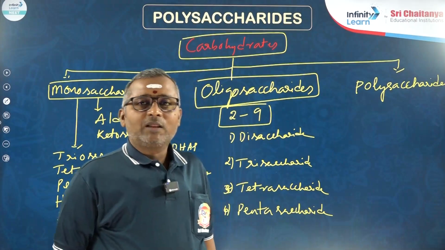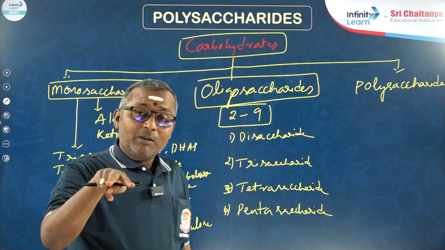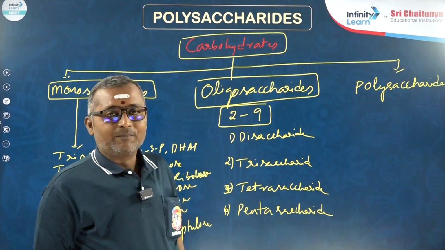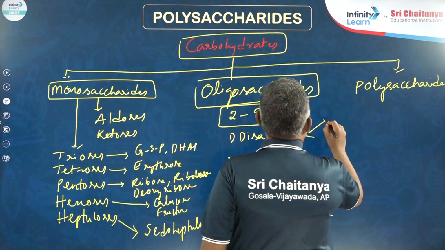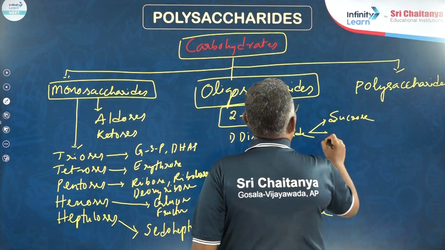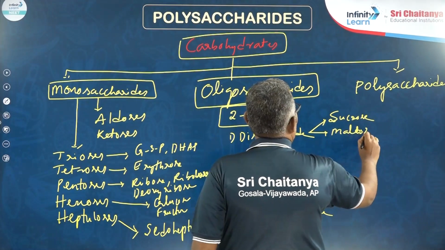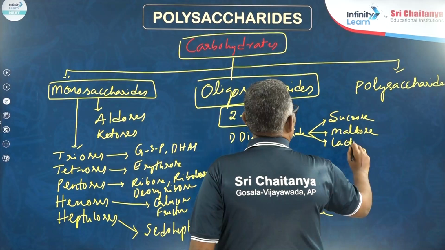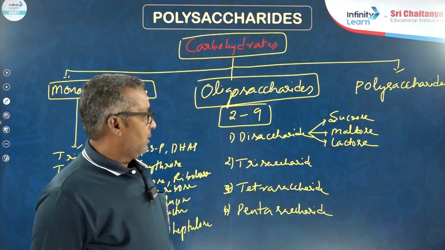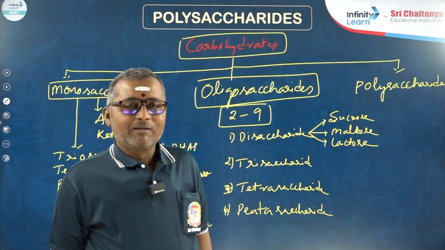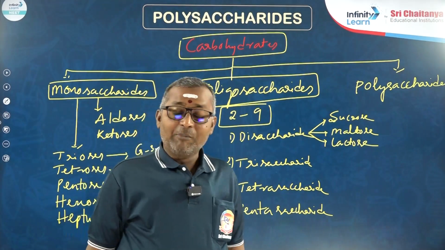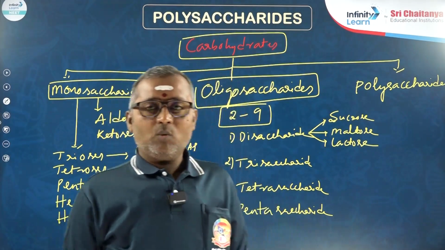Disaccharide is one with 2 monosaccharides linked by glycosidic bonds. There is one glycosidic bond between 2 monosaccharides. We have some examples for disaccharides like sucrose, maltose, lactose. These are all some important examples for disaccharide. Similarly, trisaccharide, raffinose, tetrasaccharide, stachyose, pentasaccharide, verbascose. These are all some important oligosaccharides.